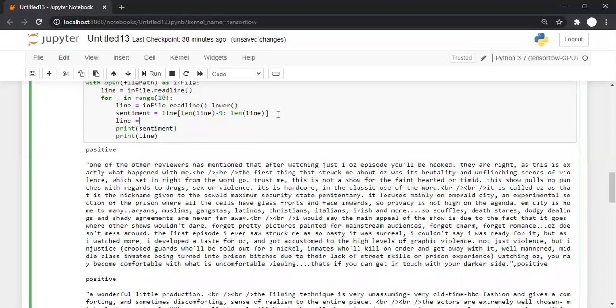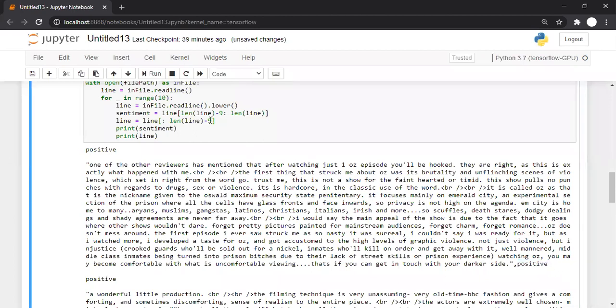So we'll write line is equal to line of. So what we want from the beginning, na? So we'll write colon. When we write colon, what does it mean? From the beginning up to what? Length of line minus 9. So what we are saying, line is equal to what? From line, take all the characters. Colon means from the beginning up to this part, so that we are skipping the last 8 characters.